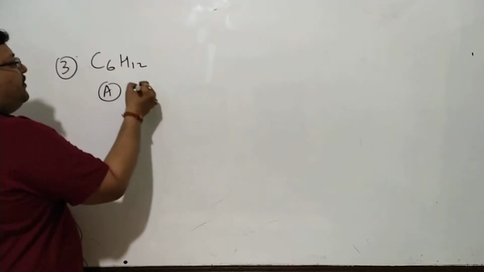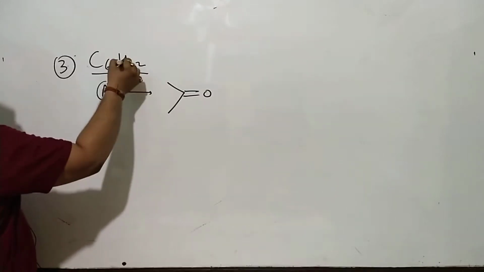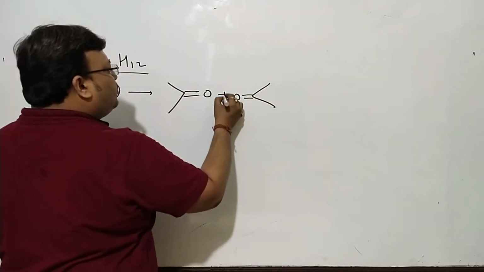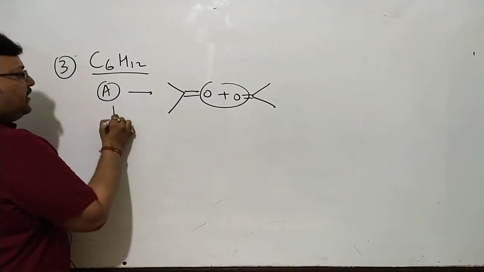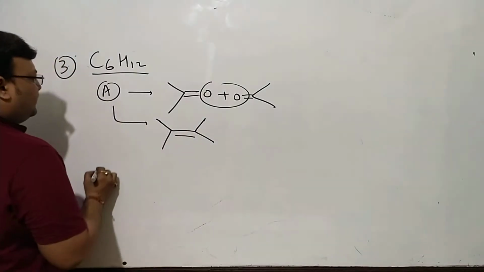So acetone only means you'll have 2 moles of acetone. Because it's a 3 carbon compound, you have a 6 carbon structure to deal with. Naturally, acetone only will mean there are 2 moles of acetone. And A in that case will look like this.